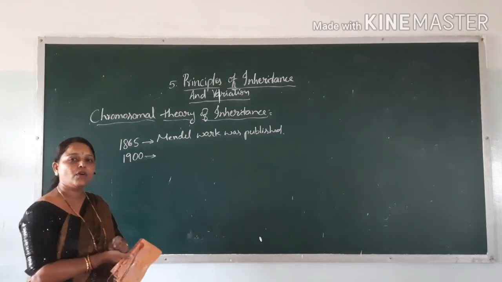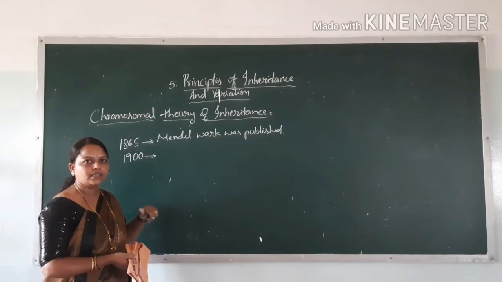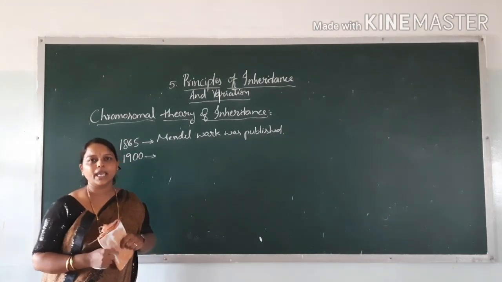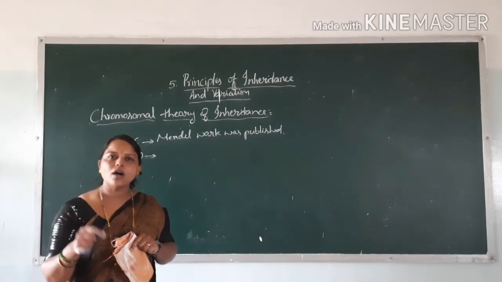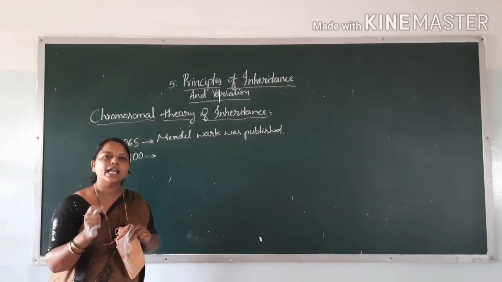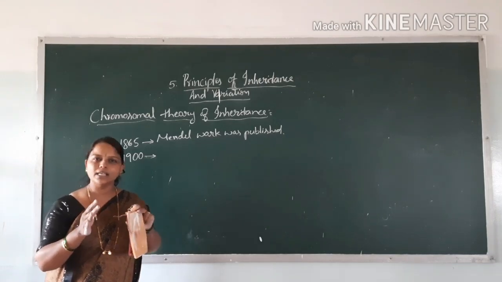In 1884 he died. After his death, in 1900, three scientists came: Hugo de Vries, Carl Correns and Tschermak. These three scientists made the experiments independently, as Mendel did.